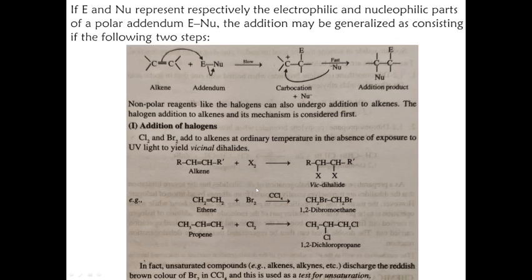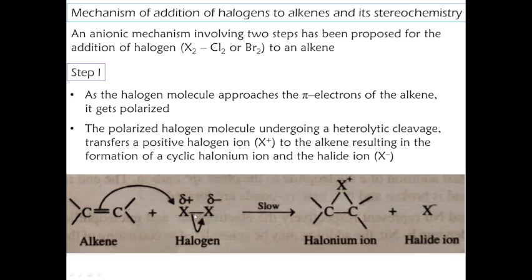Heterolytic cleavage means the shared pair of electrons goes with only one atom. If one electron goes with one atom and the other electron goes with the other atom, that is homolytic cleavage. So heterolytic cleavage transfers a positive halogen ion to the alkene, resulting in the formation of a cyclic halonium ion and the halide ion.